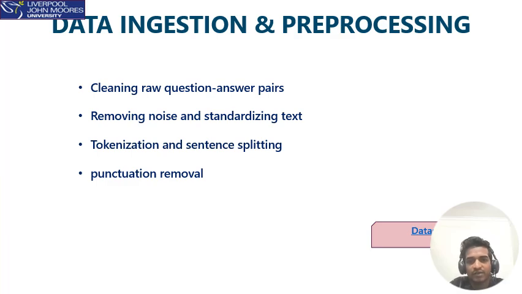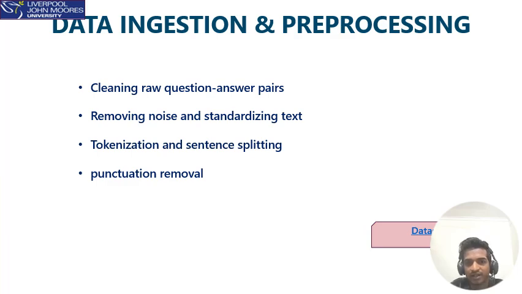So this phase forms the foundation of our pipeline. Pre-processing ensures that the raw medical data is transformed into a clean and structured format suitable for the NLP tasks. We started by sourcing the data from the Hugging Face Medical QA dataset, which contains thousands of real-world medical entities and their corresponding answers. The link of the dataset is provided, and these are often written in free-form text and contain typographical errors, abbreviations, or inconsistent formatting.